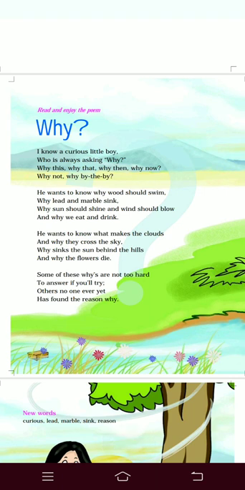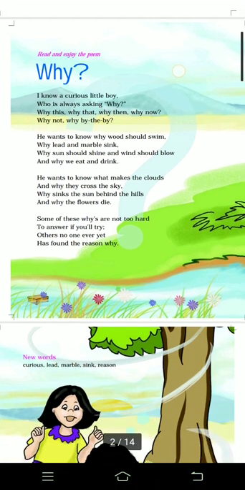This poem Why is an insight into the mind of a little boy. All the children are curious and eager to know reasons for everything happening around them. This curious boy about whom the poet is talking in the poem also wants to know everything and anything happening around him. Now let us start with the first stanza.